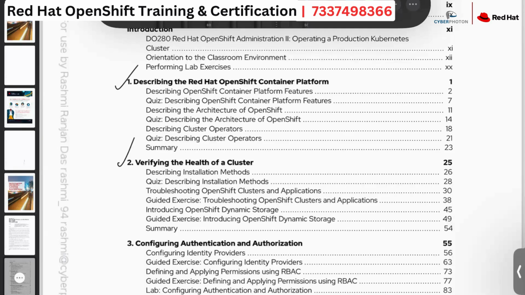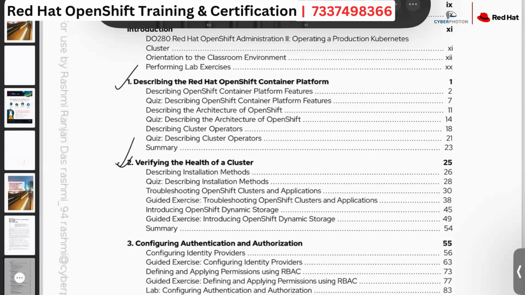At this moment, the developer will reach out to the administrator, and being the OpenShift admin, we will go ahead and do our basic troubleshooting to spin up our applications. So that part we are going to discuss in chapter number 2. And it's just a basic troubleshooting part.